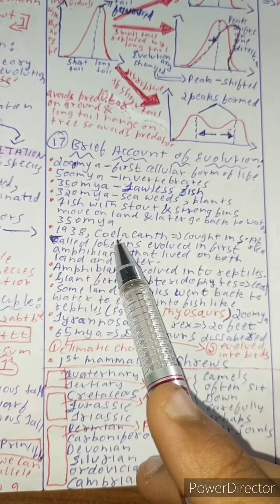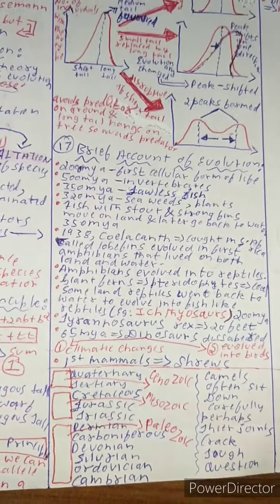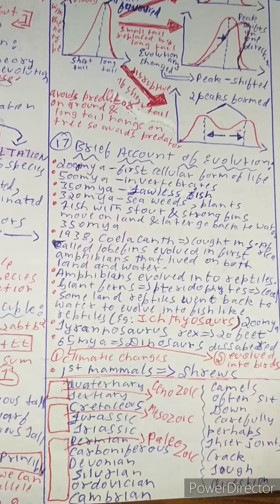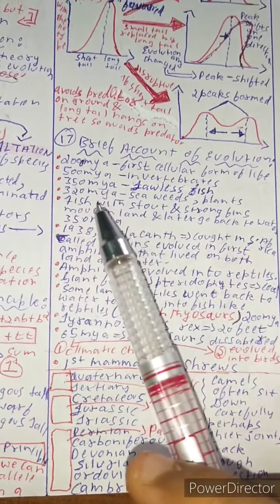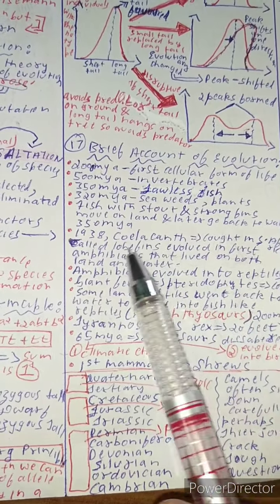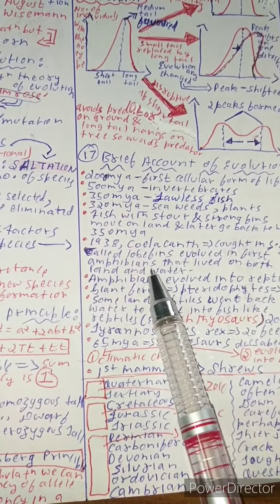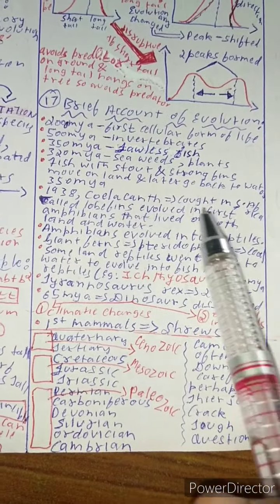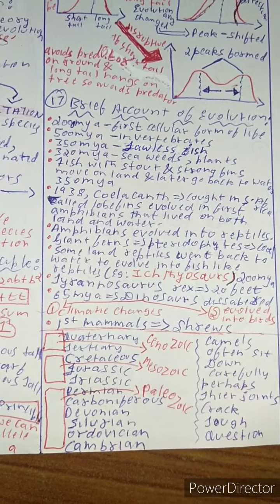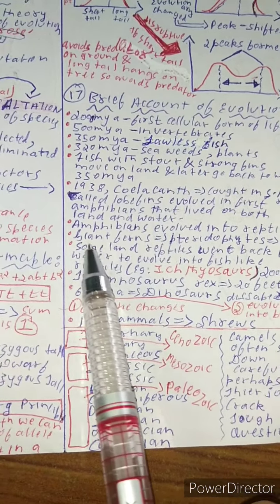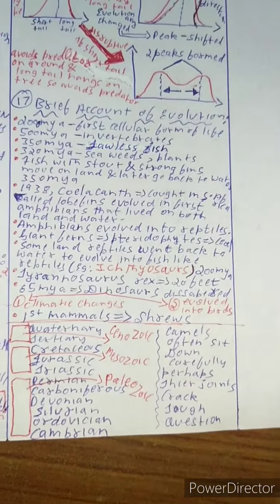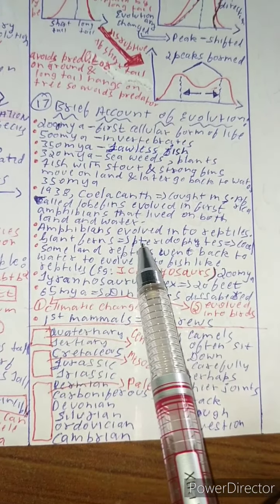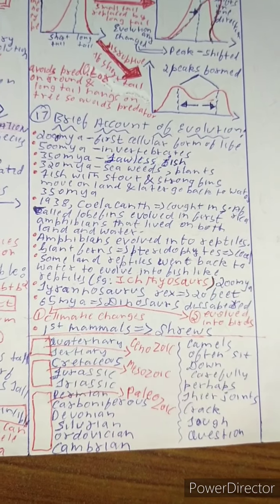In 1938, the coelacanth was found. What is the coelacanth? Coelacanths were caught in South Africa. Coelacanths were thought to be extinct because they are called lobe-fins, which evolved into the first amphibians that lived both on land and water. They were thought to be extinct, and one was caught in 1938 in South Africa, and then they knew that coelacanths still exist. And amphibians evolved into reptiles. Giant ferns, for example pteridophytes, became coal.